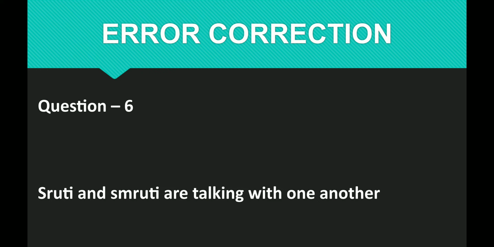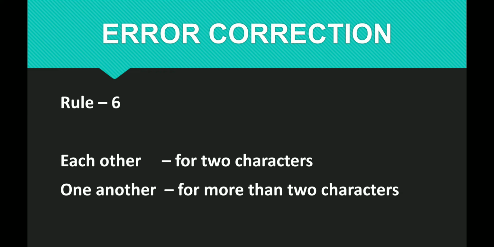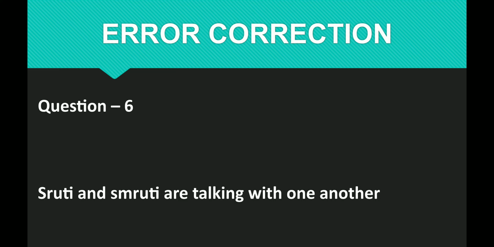Question number 6. Shruti and Smruti are talking with one another. The rule is each other will be used for 2 characters, whereas one another will be used for more than 2 characters. Do keep in your mind, each other for 2 characters, one another for more than 2 characters. Well, here is the question. Shruti and Smruti are 2 characters. The reason why, instead of one another, we will have to use each other. I hope it is clear.